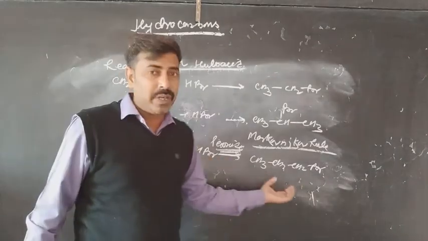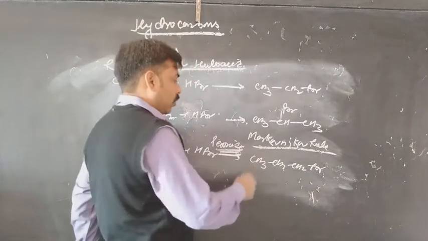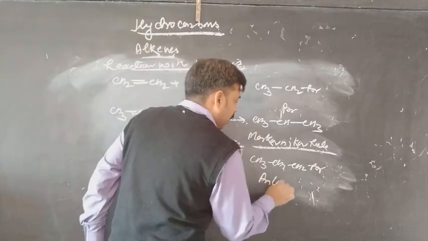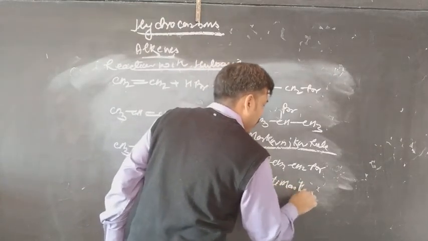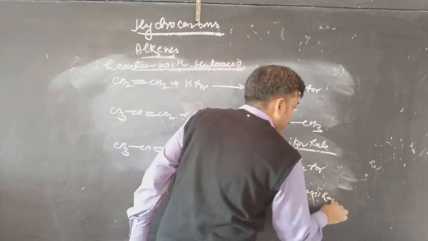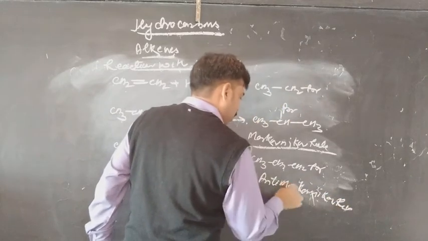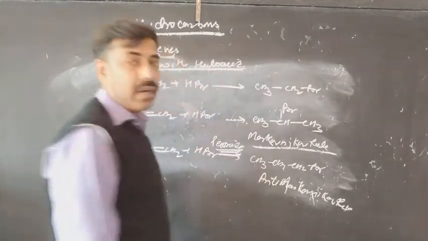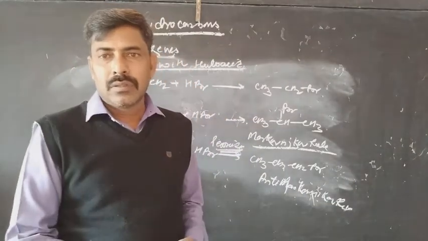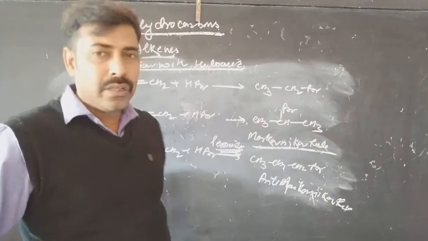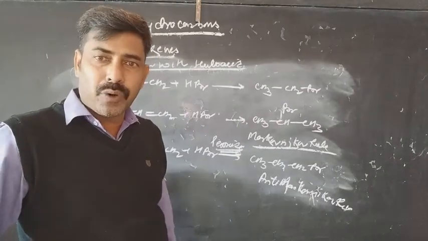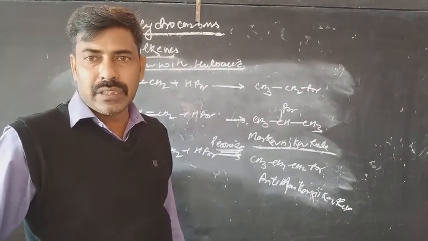So the compound will be 1-bromopropane, and the rule is called the anti-Markovnikov rule, or also known as the Kharasch effect. So this is the rule which is governing the reaction. These are very important rules in the case of addition reactions.